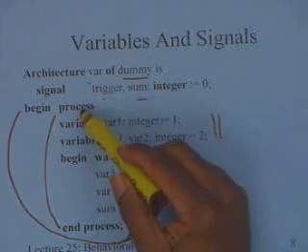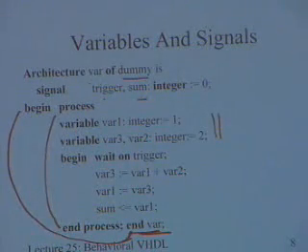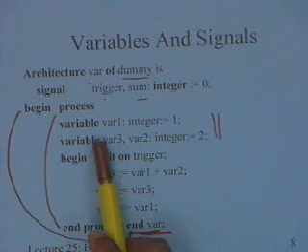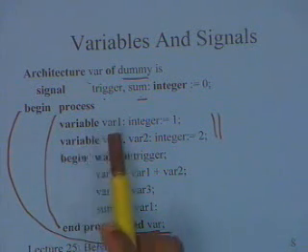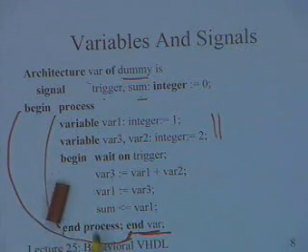So that's an important thing to realize: anything that needs to communicate with another module or another process or another architecture has to go through the signals. So this signal can be seen outside, but these particular variables have life only within the process. If you think about it, it will become intuitively clear why it is so, because otherwise there will be notions of who defines it, and all types of conflicts will come. So that is the reason they have it only within the process.